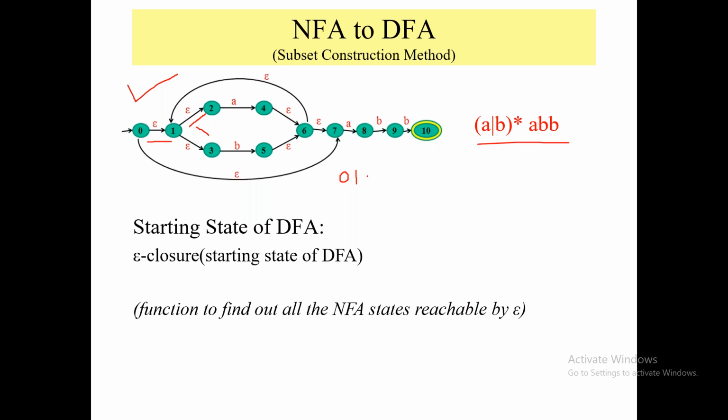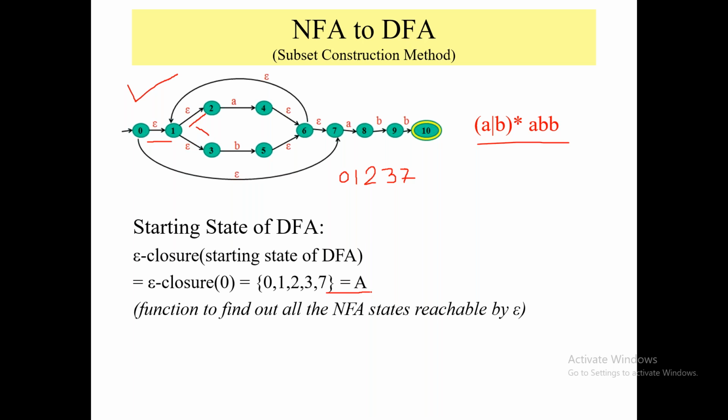So 0, 1, 2, 3, then again 0 is going to 7, right? So can I say this is the starting state of the DFA, right? So I will give this state a name, and my name is capital A.